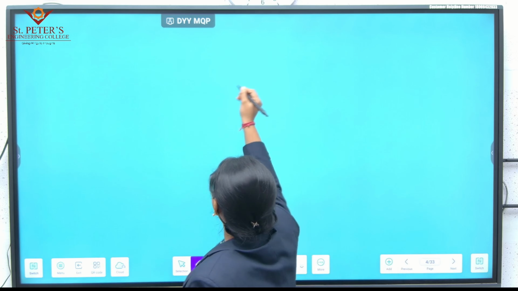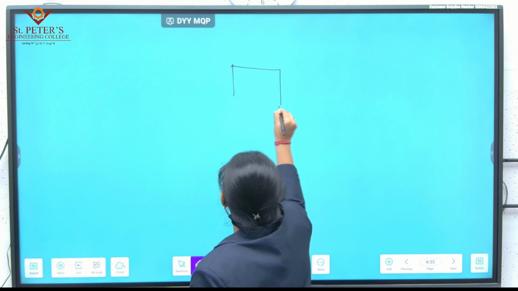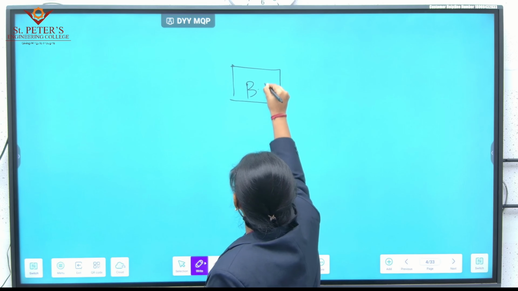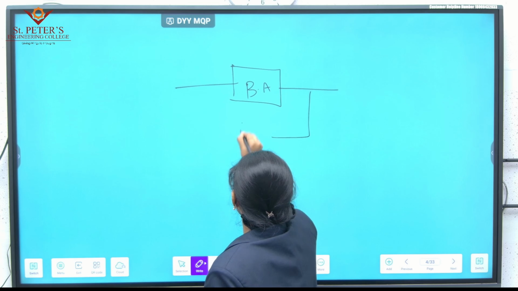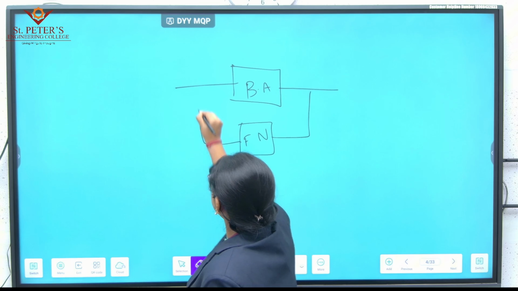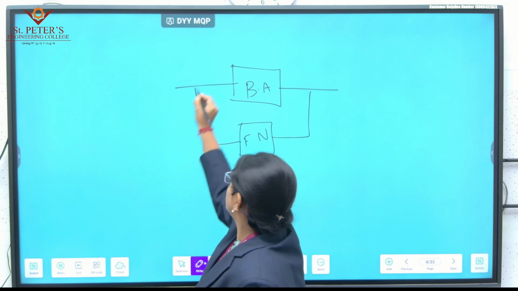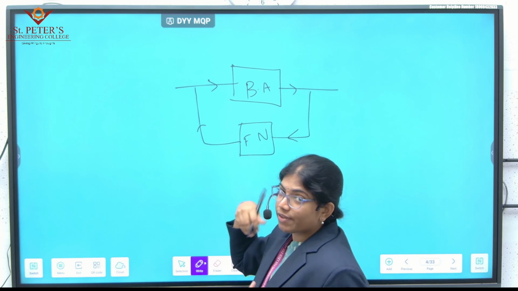To calculate the gain, let us consider the same diagram that we did previously. This is the basic amplifier, and we are giving input to it. Here we have a feedback network, and the feedback is connected back. I'm drawing arrows so it is easy to understand.